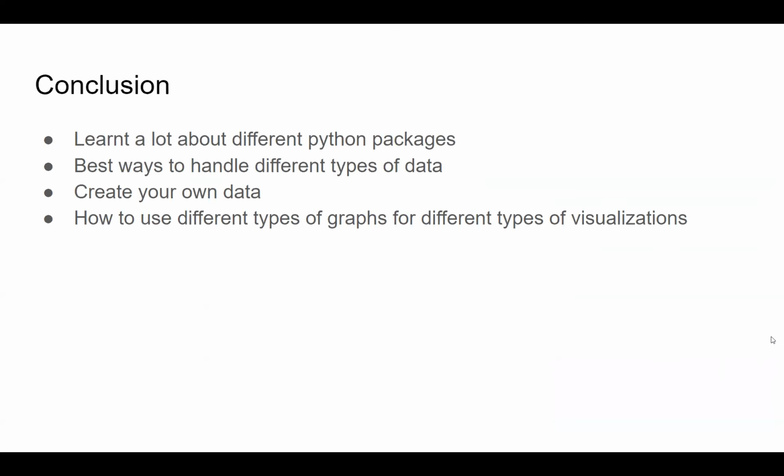And that will conclude our presentation. We learned a lot about different visualization Python packages through this project, and we learned the best ways to handle different types of data and the best visualizations that we can use for certain types of data. I also learned that you can create your own data from the existing data set you have to make more insightful analysis, and how interactive we can make our graphs. So that was it for my presentation. Thank you.